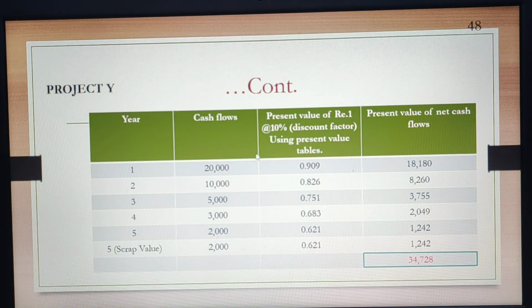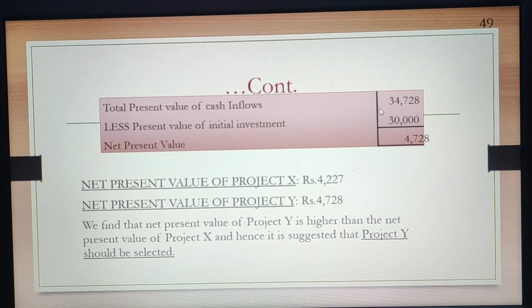Similarly we calculate this for project Y. Project Y gives a cash inflow of rupees 34,728, and the investment in that project is 30,000, and its net present value came out to be 47,028. Now the net present value of project X came out to be 42,027, and for Y it came out to be 47,028.